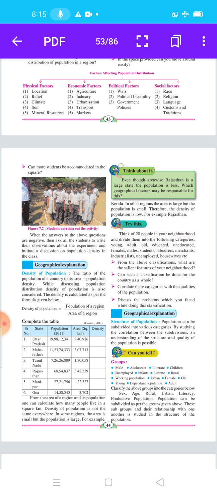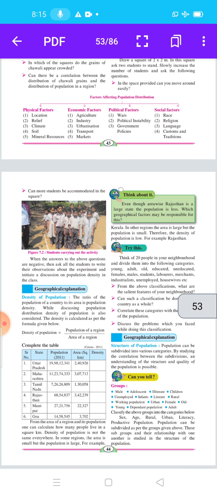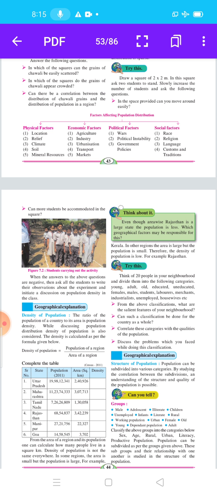Here is the formula: density of population is equal to population of a region divided by area of a region. Here, students, the ratio of the population of a country to its area is population density. While discussing population distribution, density of population is also considered. The density is calculated as per the formula given below.